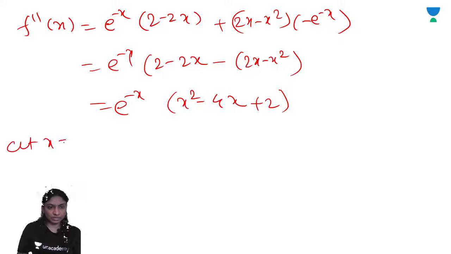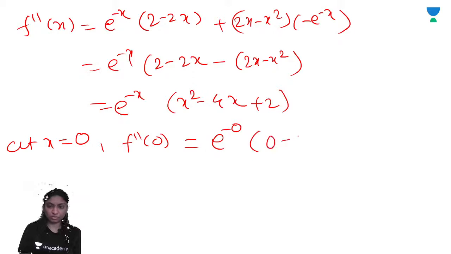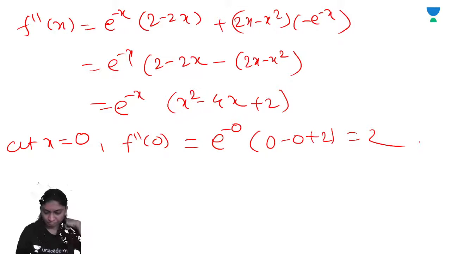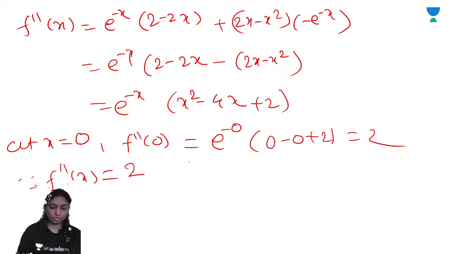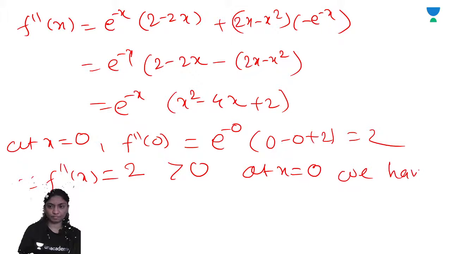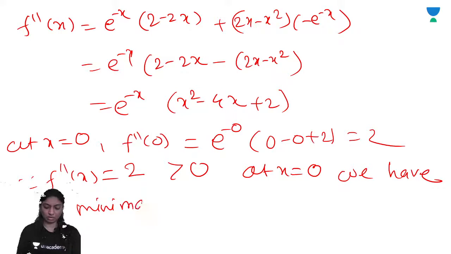So at x is equal to 0, f double dash at 0 is equal to e raised to minus 0 bracket 0 minus 0 plus 2, equal to 2, which is greater than 0. At x is equal to 0, we have minima. Okay.